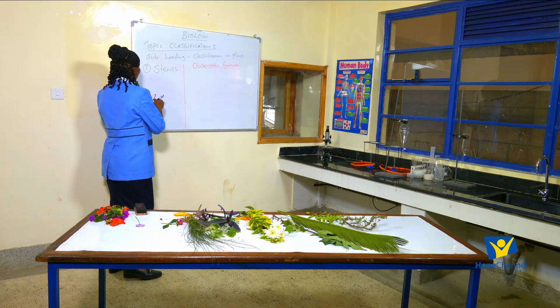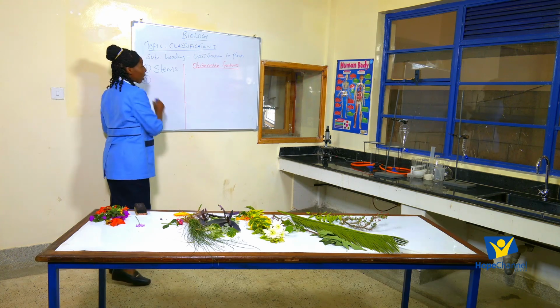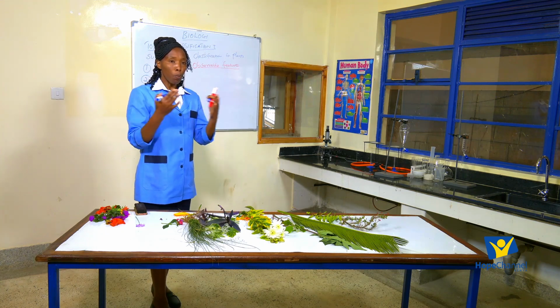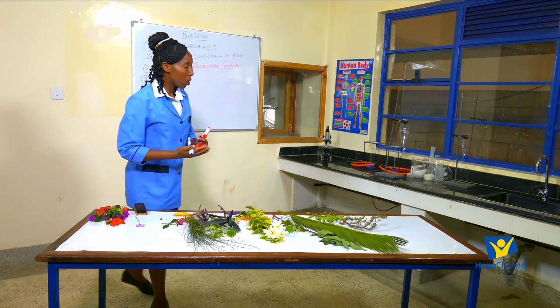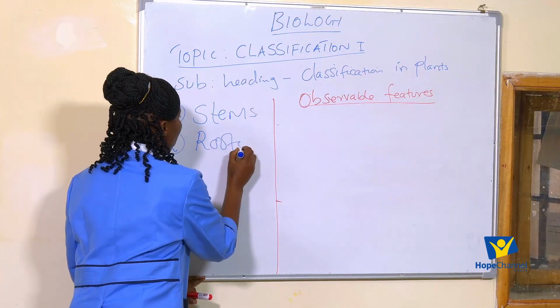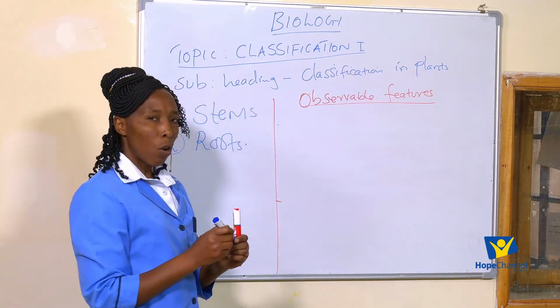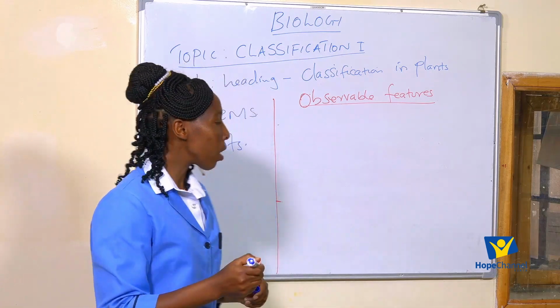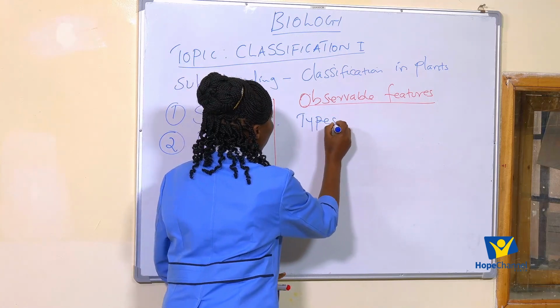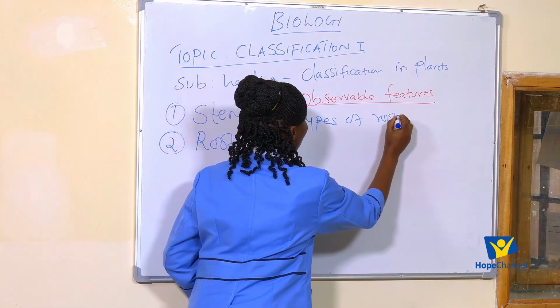So we want to move to the next part, the next structure of a plant that we can use to place plants into groups. Now we can go to the roots. Based on the type of roots, we have different types of roots, so we can talk about types of roots.